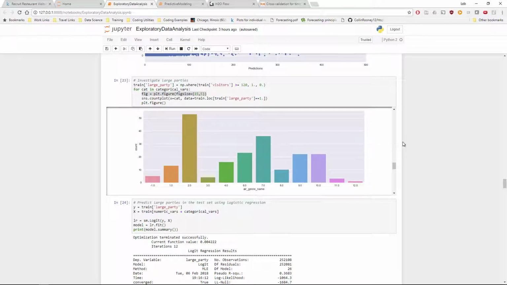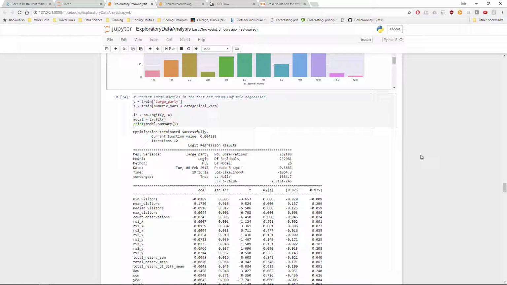predictive capability here. And to that end, I fit a logistic regression to see if I can predict which days and stores are going to get a large party.